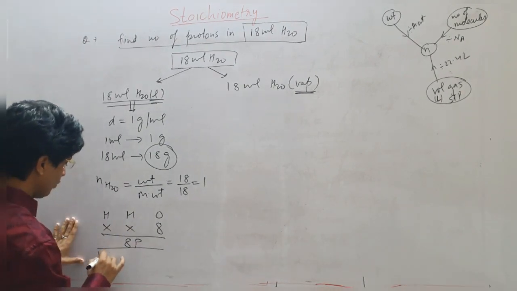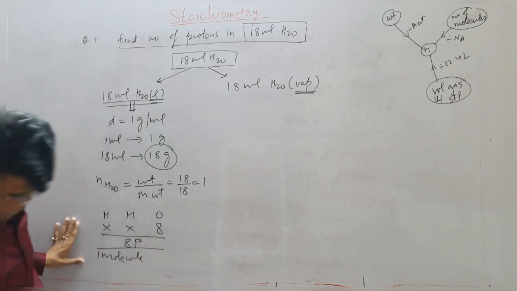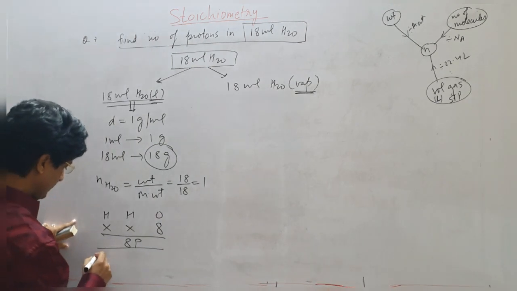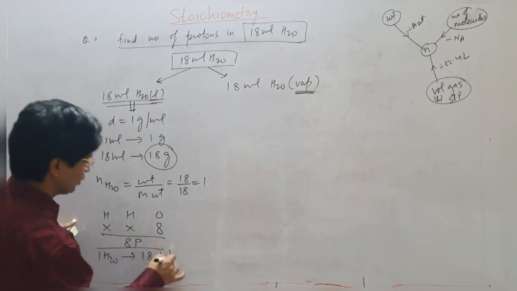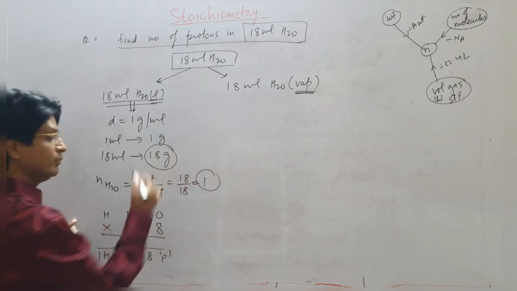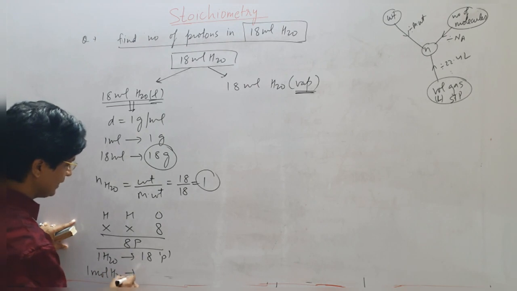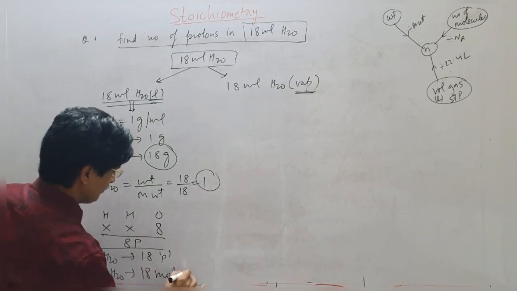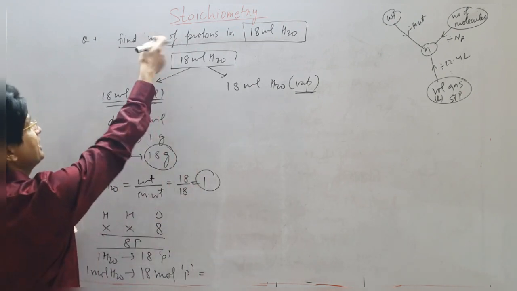Or I can simply say that 1 H2O contains 8 protons. I have got 1 mole. So 1 mole H2O will contain 8 mole of protons.